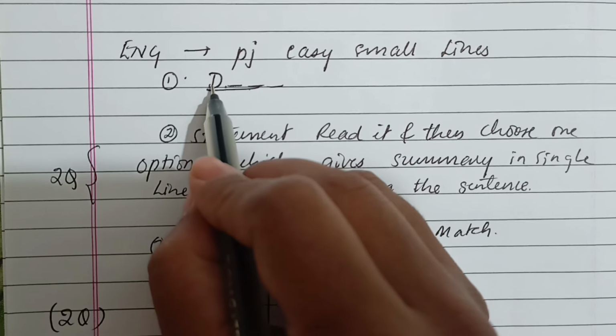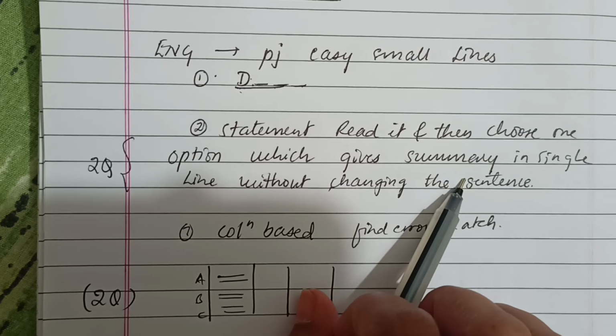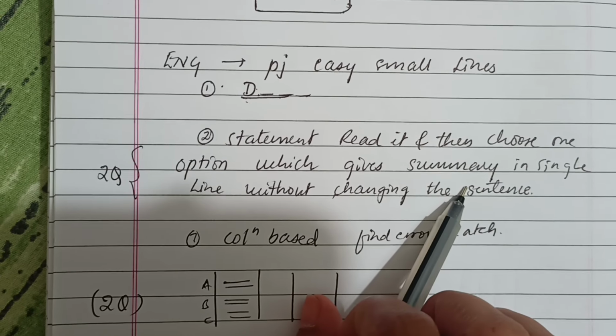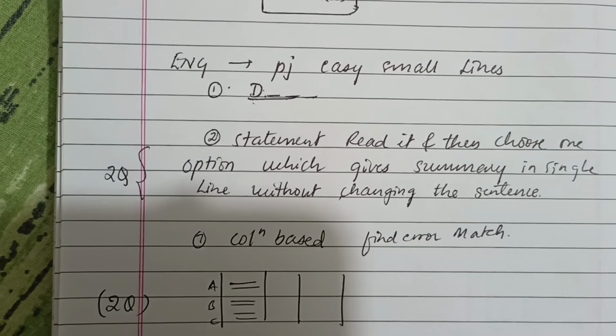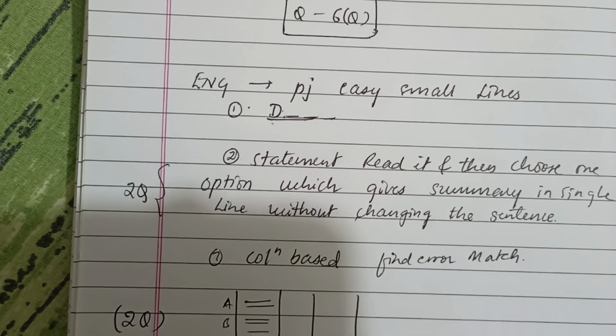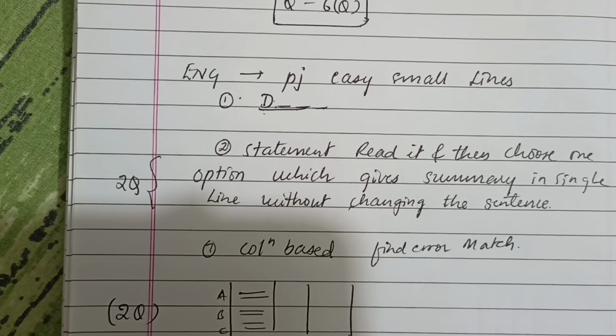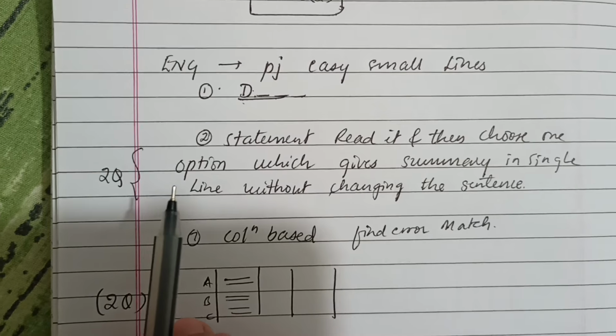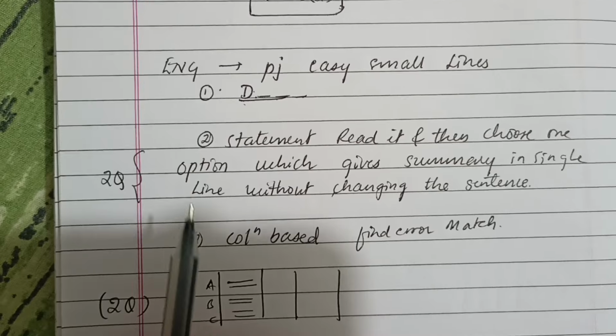Okay, then another one was where they had given certain sentences, and we have to read them and choose the option which gives the summary in a single line without changing or altering the sentence. So one question was about pandemic and e-commerce activity. I think I didn't mark that one. And I think I marked one more question here, but currently I don't remember what that question was.